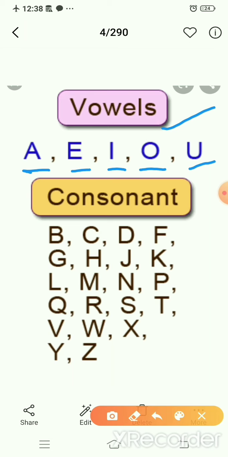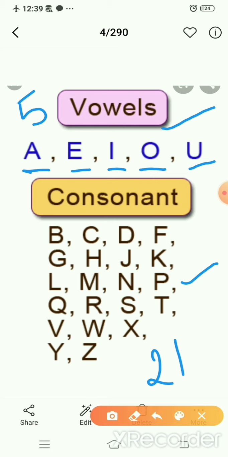And how many consonants are there? There are 21 consonants because there are 26 alphabets. In the English language there are 26 alphabets, 5 vowels and 21 consonants. Is it clear?